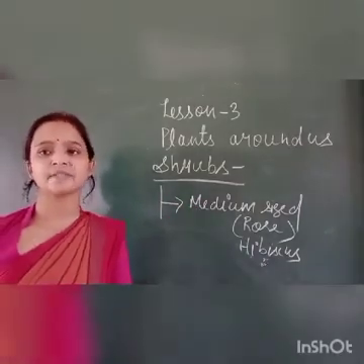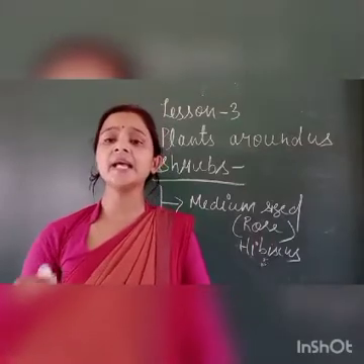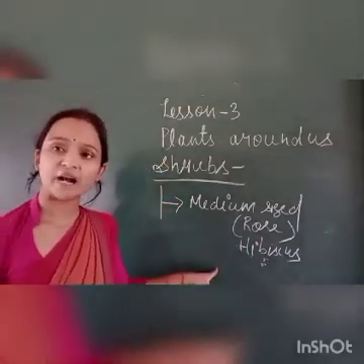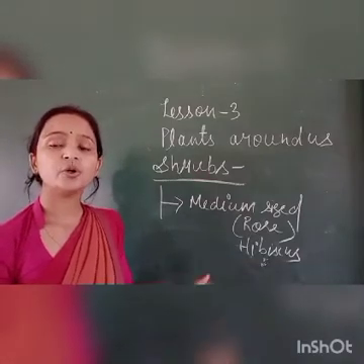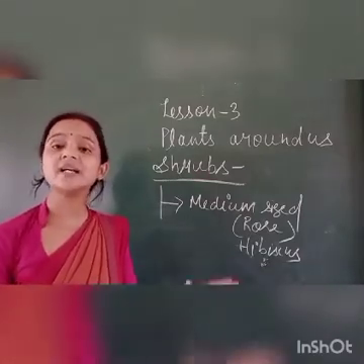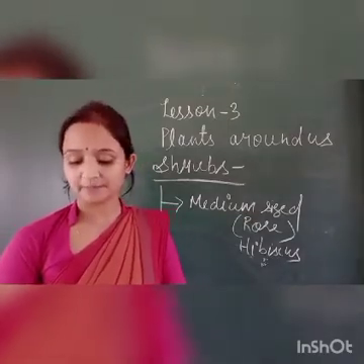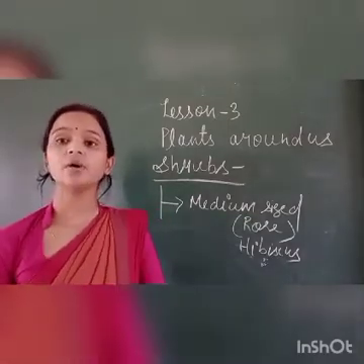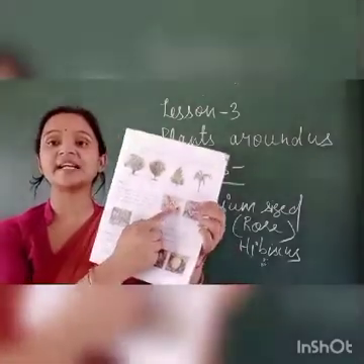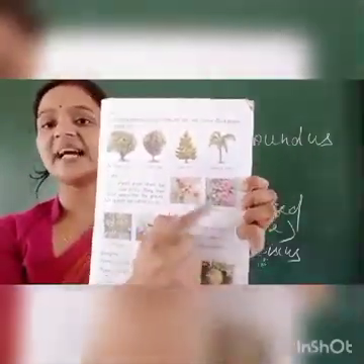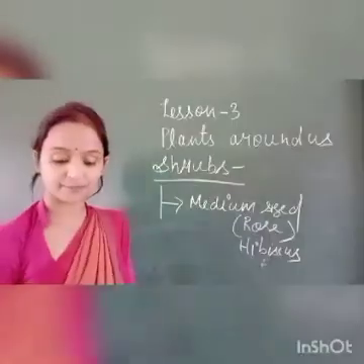Shrubs are medium-sized plants, and they are strong with several stems near the ground. Such types of plants are called shrubs. And in the book a diagram is given. You can see that this is the rose and this is the hibiscus. They come under the shrubs.